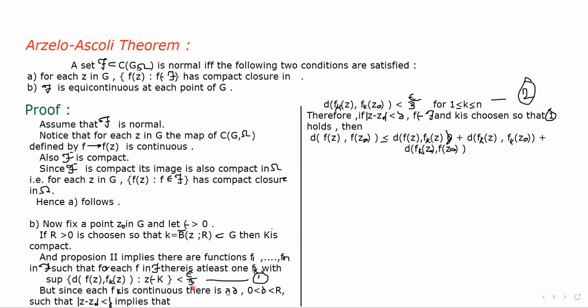So if mod of z minus z0 is less than δ, and f belongs to script F, and we choose k so that equation 1 is satisfied, then what do we get? d(f(z), f(z0)) is less than or equal to, this is our triangle inequality.